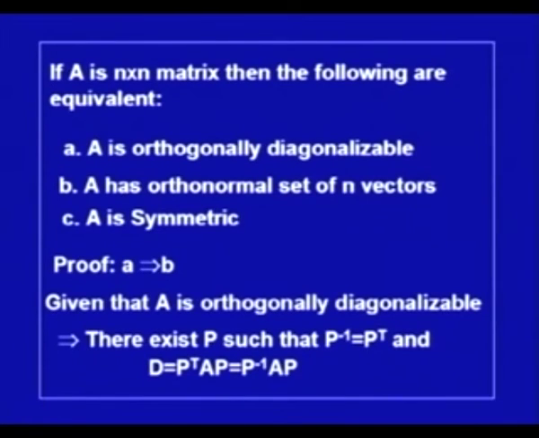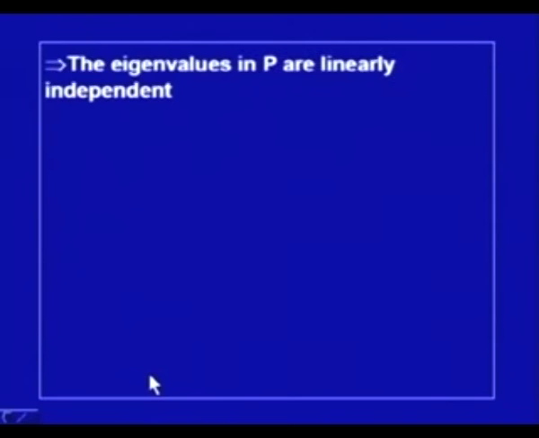From here one can notice that a matrix A being orthogonally diagonalizable means that matrix A is diagonalizable, because we can express P inverse AP as D, and that means the eigenvectors in P are linearly independent, because the matrix A is diagonalizable.